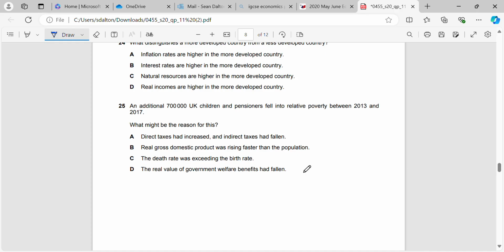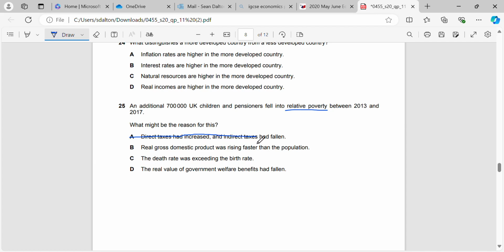25. Additional 700,000 UK children and pensioners fell into relative poverty. What might be a reason for this? So first we need to remember what relative poverty is. Relative poverty is where we can still afford the basic necessities of life, but we might feel poor in comparison to other people around us. Okay? So direct taxes had increased and indirect taxes had fallen.